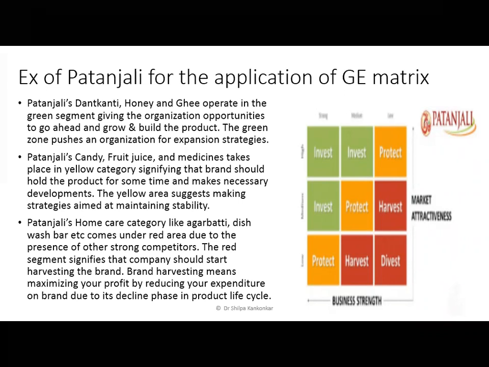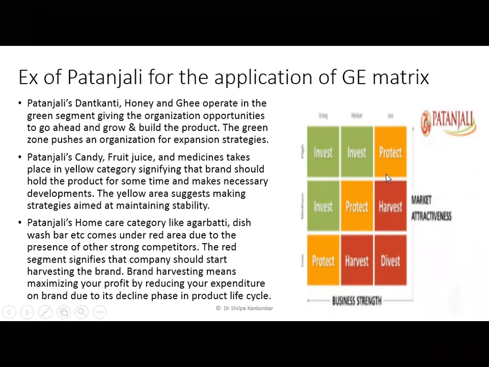So they are in a category where they are a yellow category, signifying that the brand should hold the product for some more time and keep observing the development vis-a-vis the performance. So if your x-axis and your y-axis are your business strength and industry attractiveness or market attractiveness, yellow area suggests that strategies should be aimed at stabilizing those products, क्योंकि कभी भी वो इस red वाले zone में आ सकते हैं जहाँ पे उनकी strength भी इतनी नहीं है and उनकी attractiveness भी इतना नहीं है.